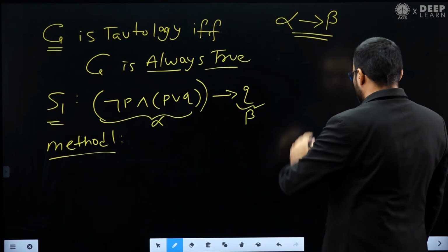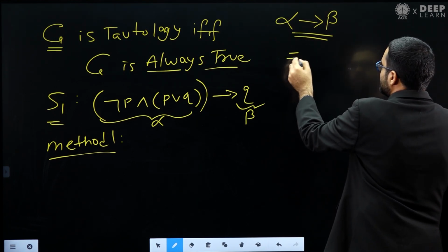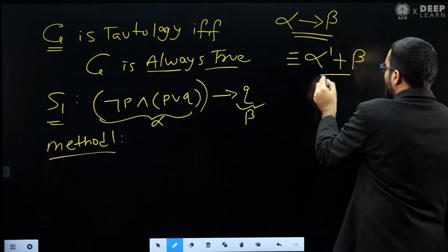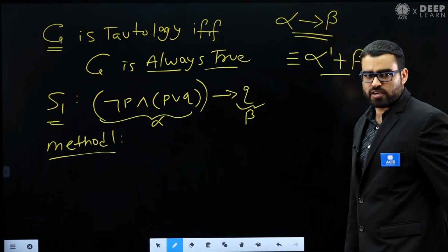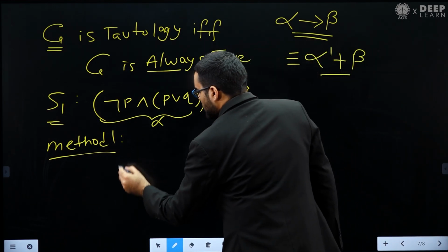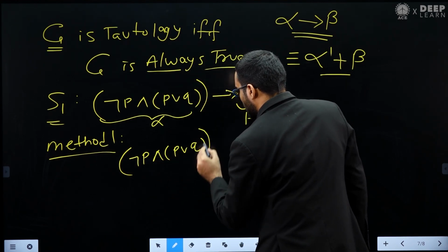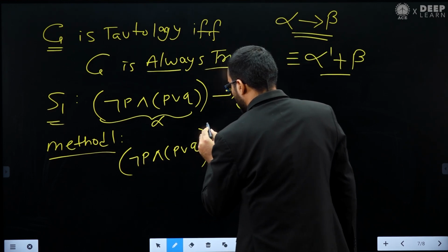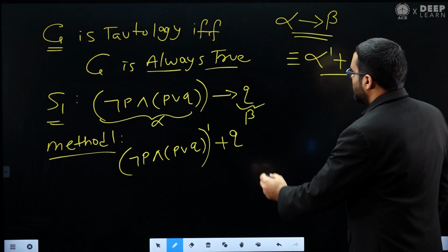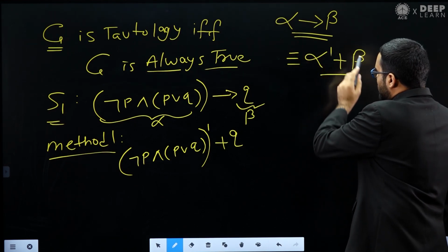When we have this type of implication statement, alpha implies beta, this is equivalent to alpha dash plus beta, meaning negation of alpha or beta. This plus means the disjunction operator. Now let's apply this. We will get negation of (negation of P and (P or Q)), whole negation, plus Q. We have just applied this formula because we know that alpha implies beta is equivalent to alpha dash plus beta.